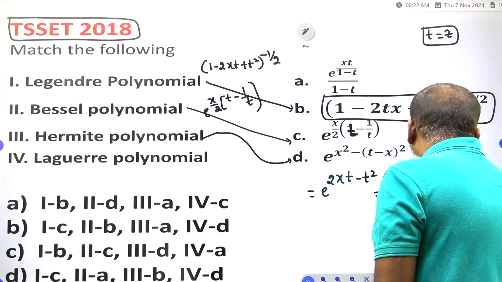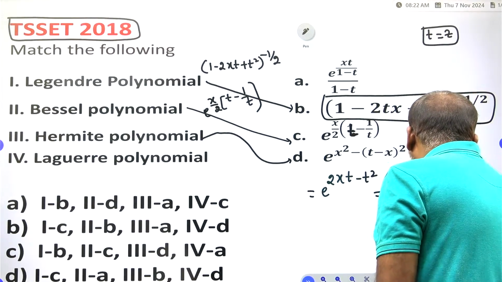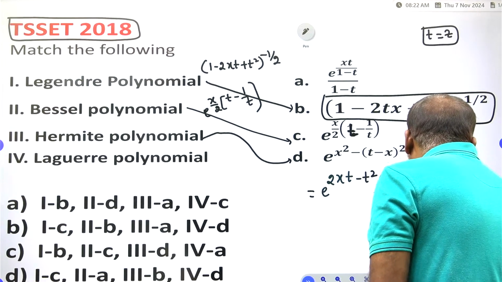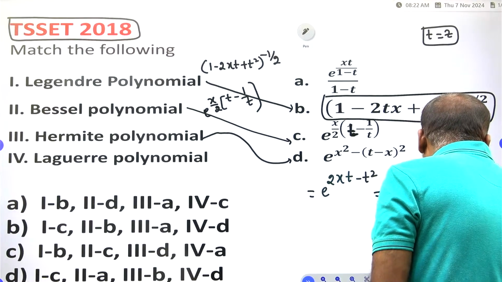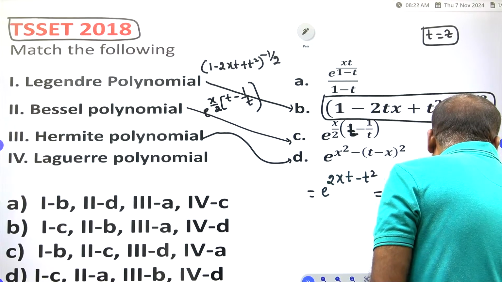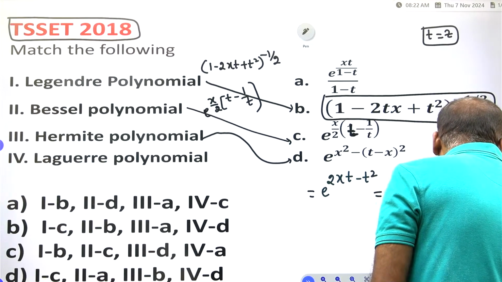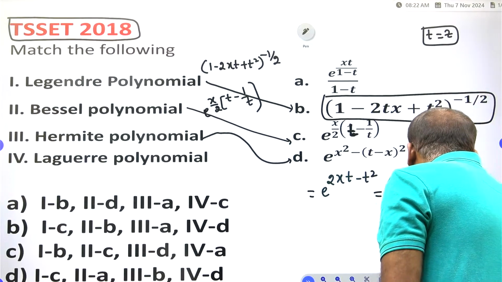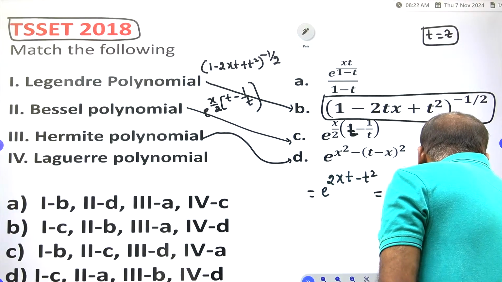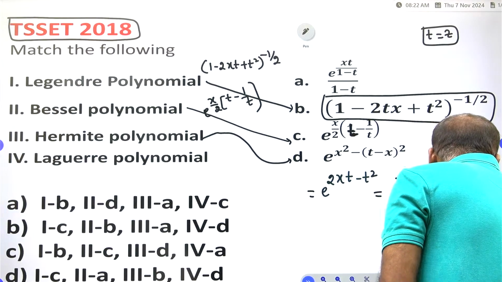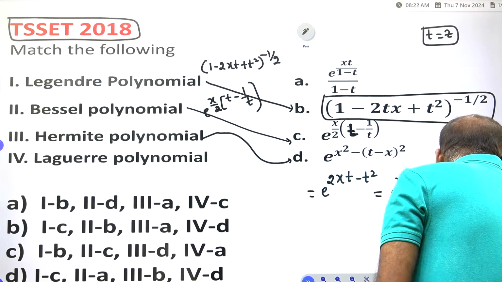Applying (a minus b) whole square, that is t square plus x square minus 2tx. Now subtracting, e to the power of x square minus t square minus x square plus 2tx.